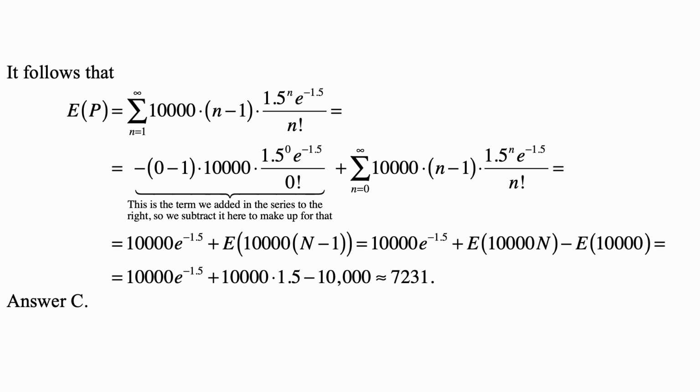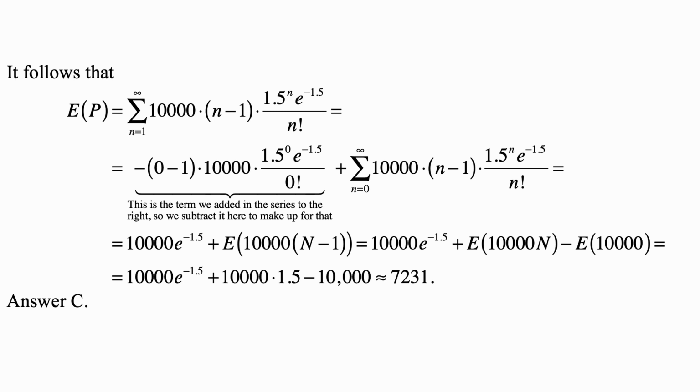And the subtraction would produce minus 0 minus 1, because when n is equal to 0, 0 minus 1, times 10,000 times 1.5 to the 0 times e to the minus 1.5 over 0 factorial. Okay, minus negative 1 is 1, so this whole expression in front is 10,000 e to the minus 1.5, and the second expression is just the expected value under this Poisson distribution of 10,000 times n minus 1.